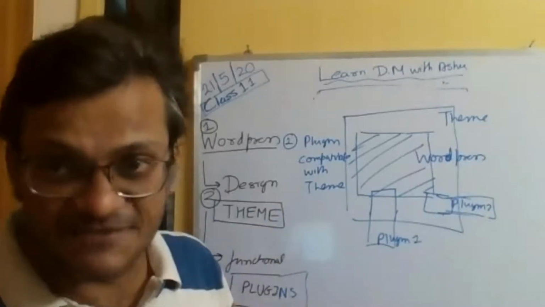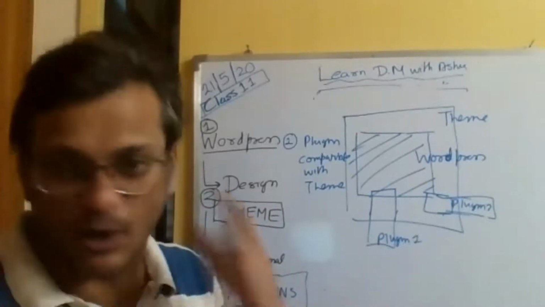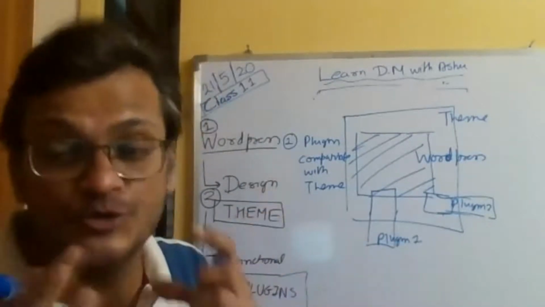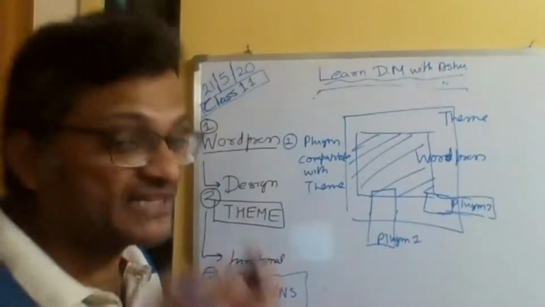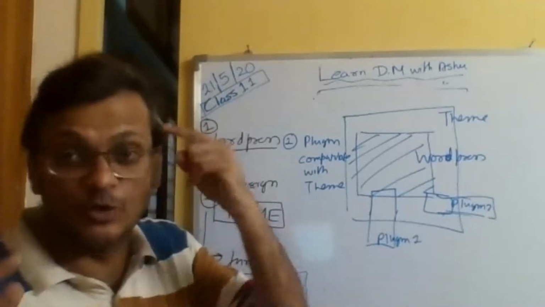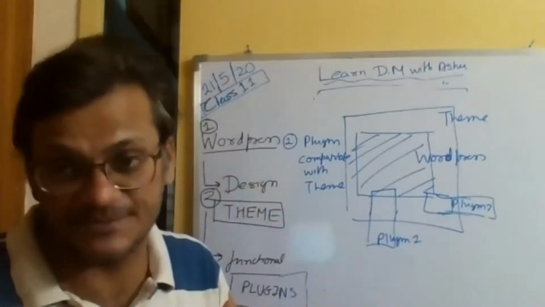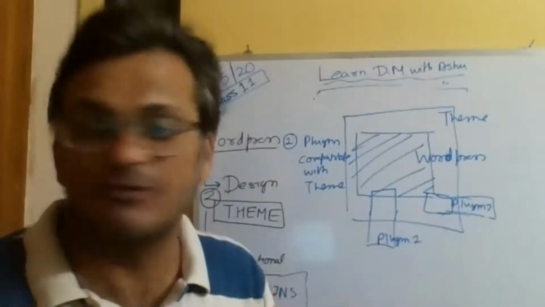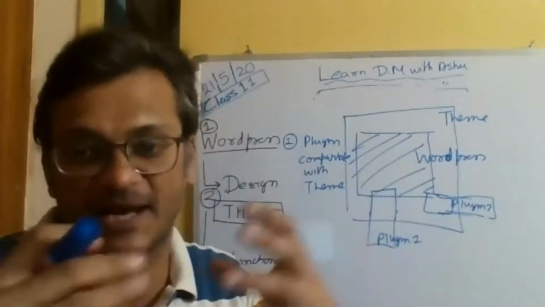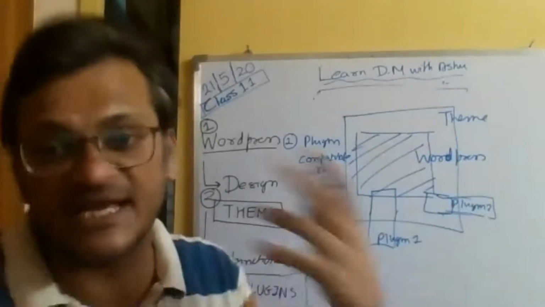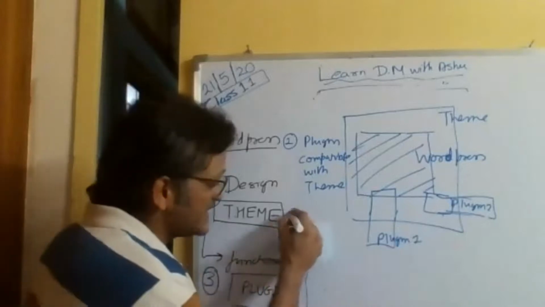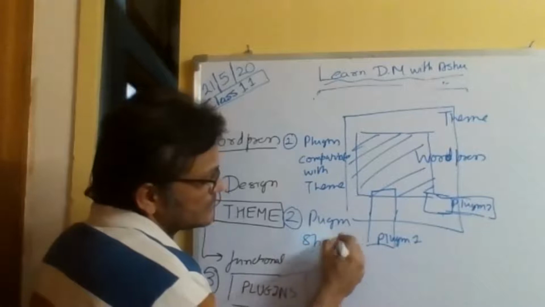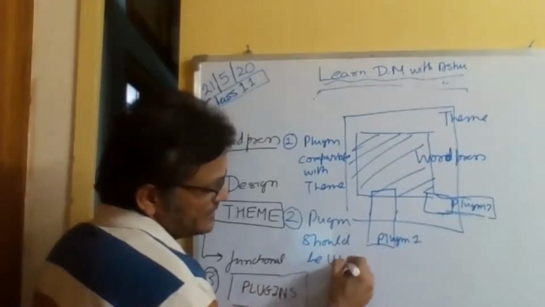Usually, plugins which are very, very popular, like Contact Form 7 and WooCommerce, are compatible with the theme. But there are ones which are not compatible, so you need to know that. I have made this mistake a lot of times. A client would say, I need this functionality and this theme. I would say, okay, this functionality will come through this plugin. I buy a theme, join them together, and they're incompatible. The second thing is that the plugin should be updated.